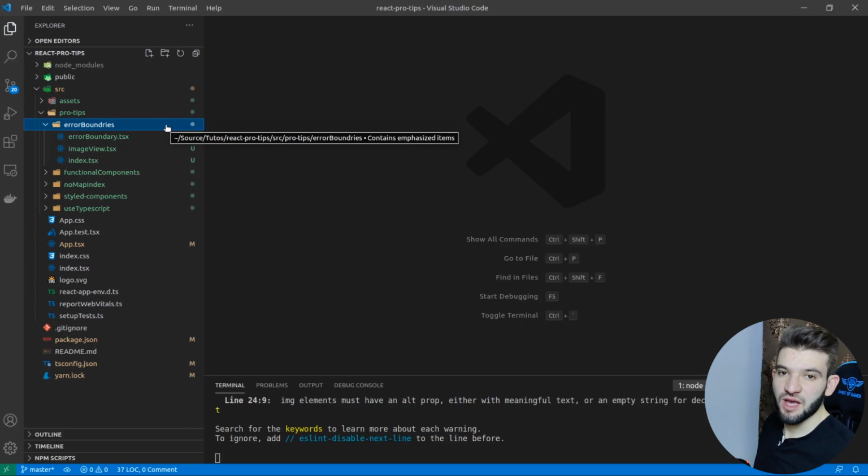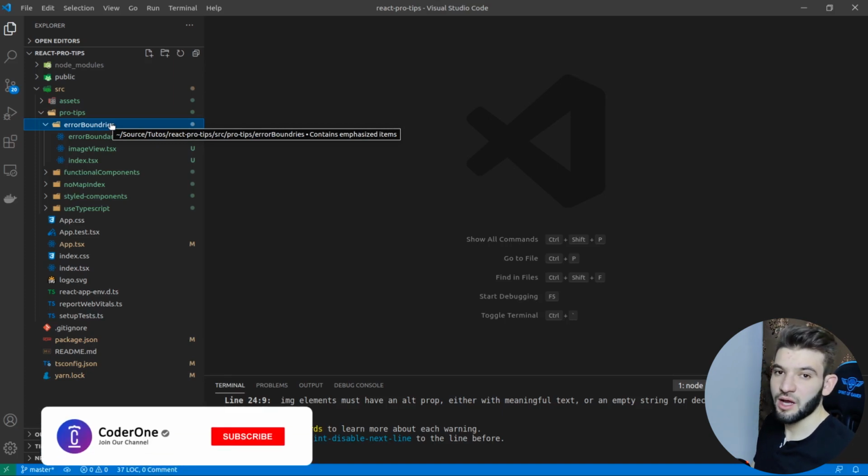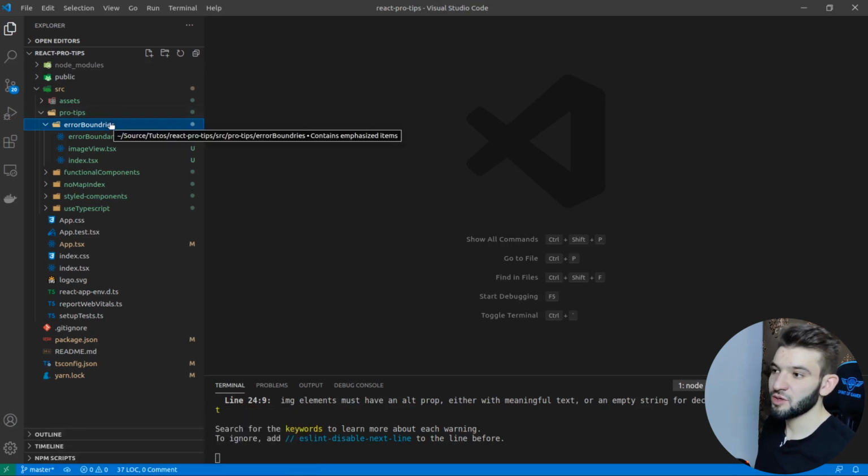The third pro tip that a lot of people tend not to use is actually error boundaries. Error boundaries is a React feature that allows you to use it like a try catch. If you're familiar with JavaScript try catch, you have this block that you can throw anything at, then later you've got a catch that catches anything that goes or throws inside of that block. It's pretty much the same thing.